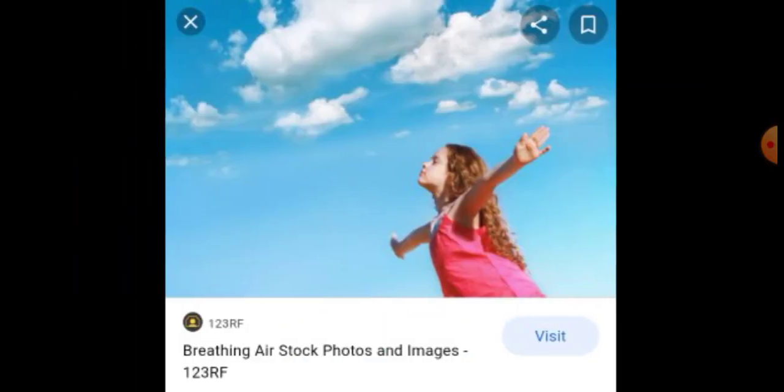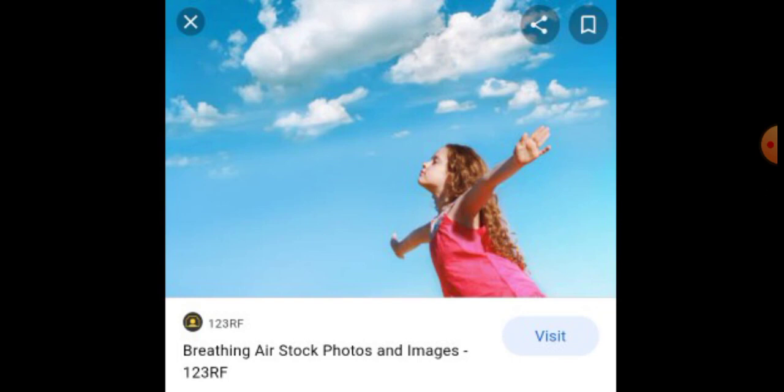Then the next one is air. It is one of the most important natural resources in our day-to-day life. For example, without air we cannot survive for more than a few minutes. At least 2 minutes also we cannot survive without air. So air is one of the important natural resources.